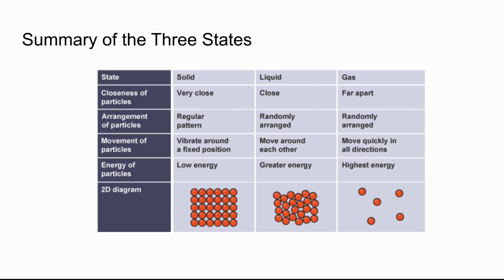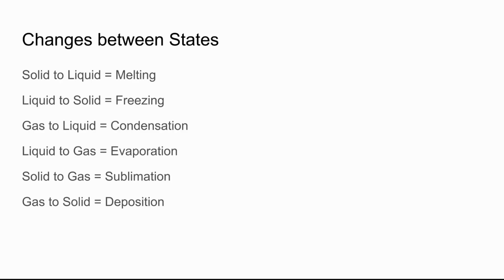So what happens when the states change? Like for example, when you bring ice cream into the hot sun and it melts, or like when you heat up water and steam comes off it. These are all changes to the state of matter. So firstly, when the state changes from a solid to a liquid, it is called melting. This is like the ice cream melting in the sun.